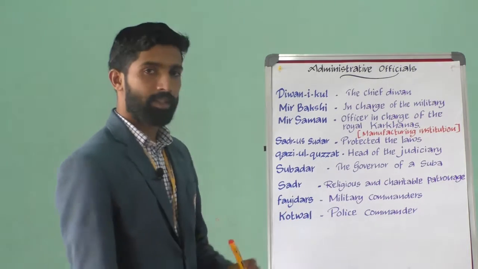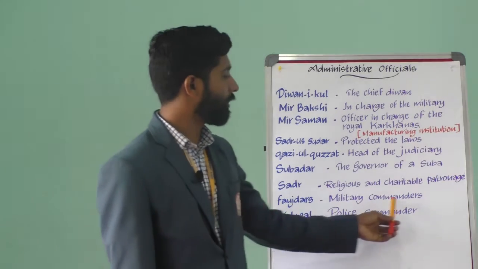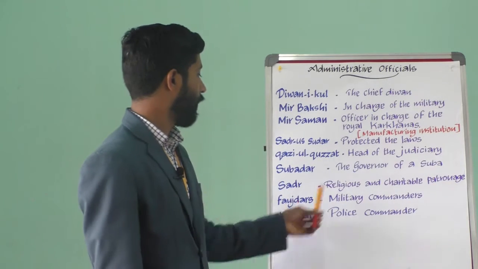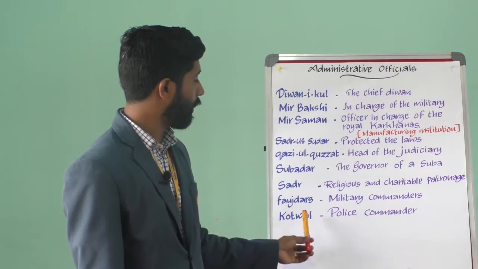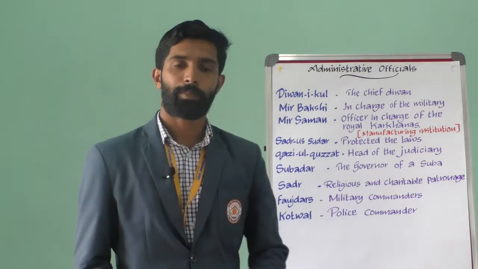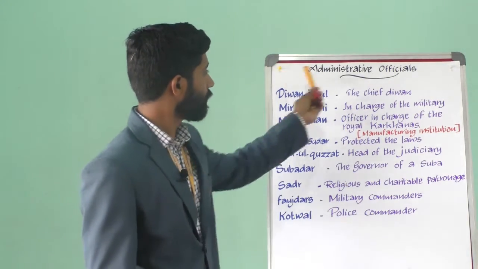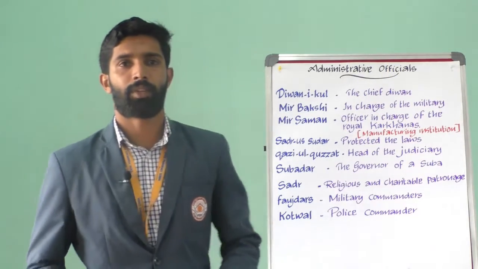The next is Faujdas. Military commanders are known as Faujdas. And Kotwal. Who is the Kotwal? Kotwal means police commander. And let us see how they have done their administrative policies.